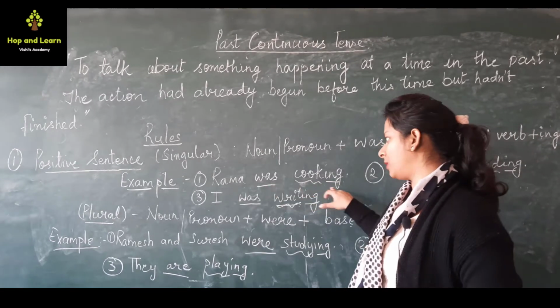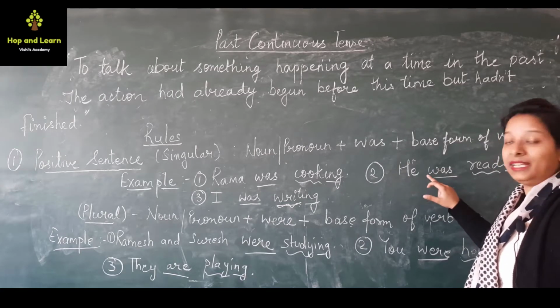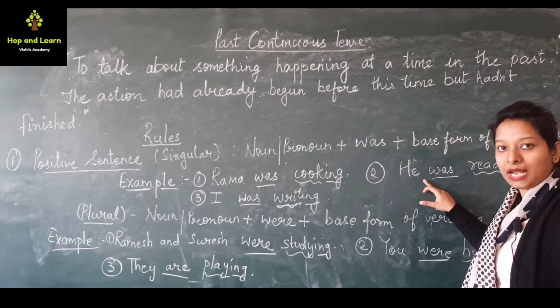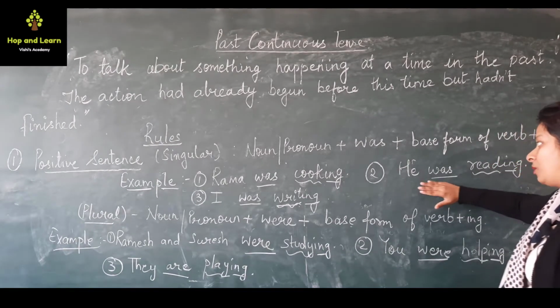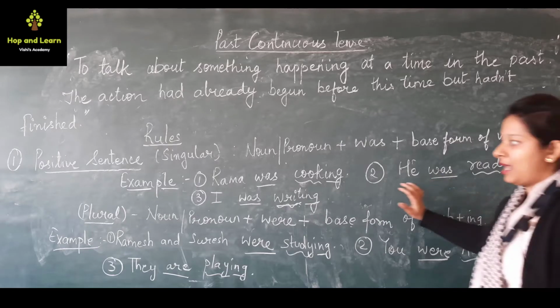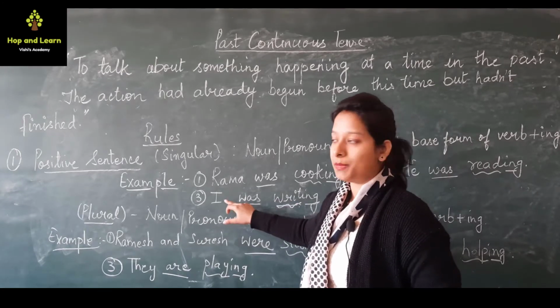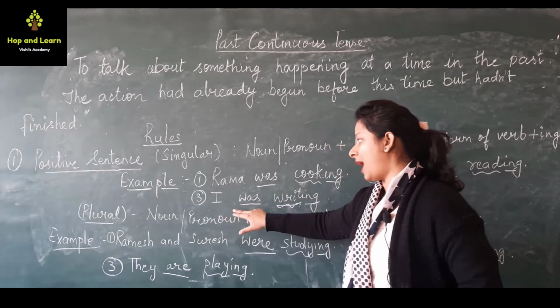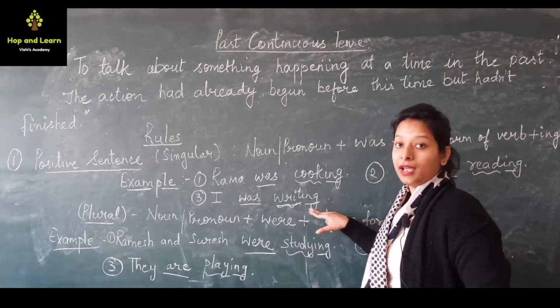So Rama was cooking. Now the second sentence: he was reading. Now you can see that we use he for singular nouns. This is a pronoun. For pronouns which are used for singular nouns we use was, as I taught you in the rule. Read is the base form of the verb plus ing. So he was reading. Now the third sentence is I was writing. I is used for a single person. So I was, write is the base form of the verb, write plus ing.